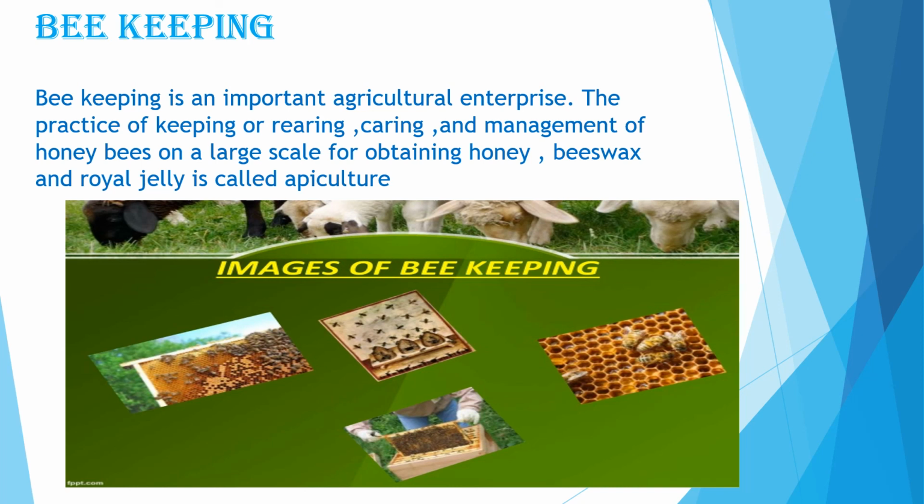Drones are haploid males. They are smaller and stouter than the queen bee. Their work is that they only mate with the queen bee, and later on they are pushed out of the colony. Worker bees are diploid sterile females. They function as workers, collecting pollen, nursing the brood and queen, and guarding the hive.